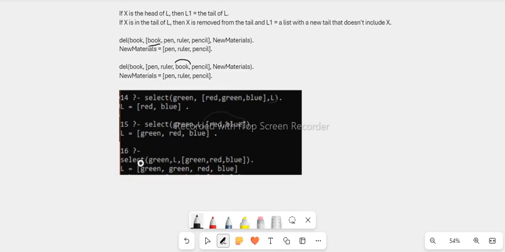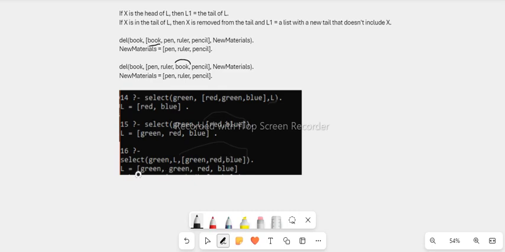Now for the last example, we have select green. Also we are given L as the variable, that is the list where we want to remove an item. We don't know the list just yet. So green, red, blue is the tail of the list. So now when we remove green from the list, it gives us this remaining list, which is the tail. Meaning, if we haven't actually removed green from the list, this green will be the head of the list, then green, red, blue will be the remaining tail.